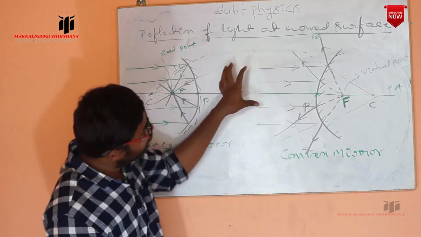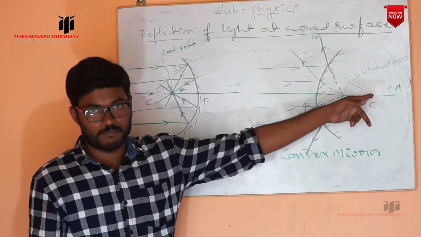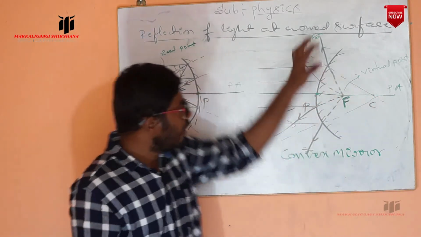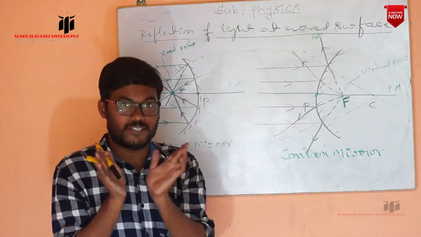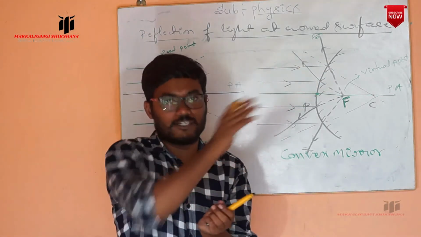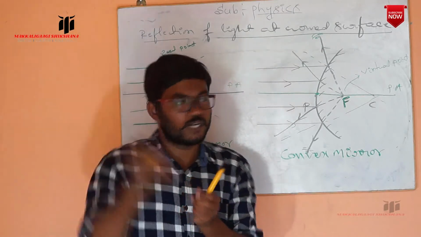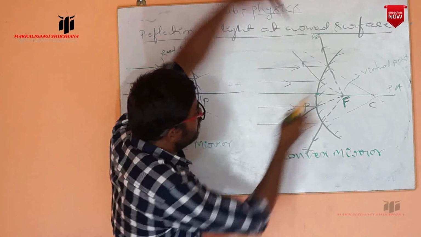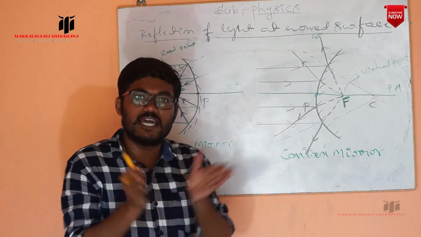But how can we define the principal focus of this convex mirror? If a beam of light is incident parallel to the principal axis, then after striking the surface, the reflected rays diverge. Diverge means what? From a point, they move in different directions. That we call divergence. So here the rays move in different directions. We can say these rays are diverging.